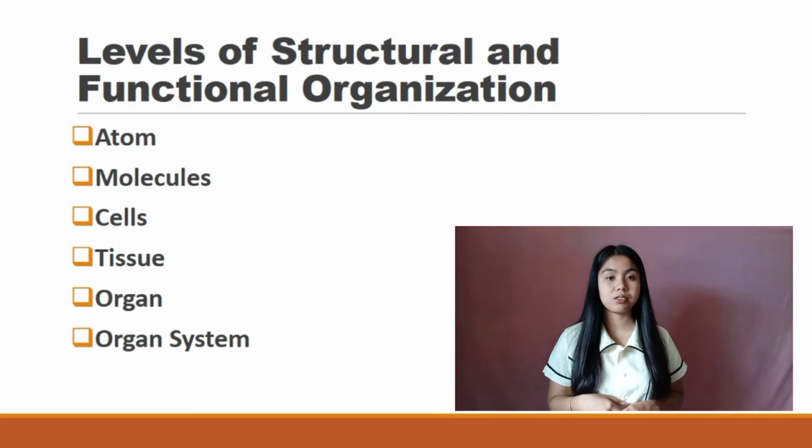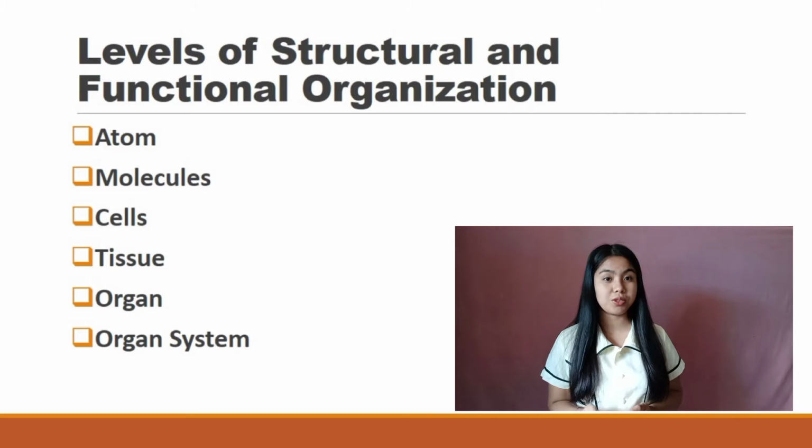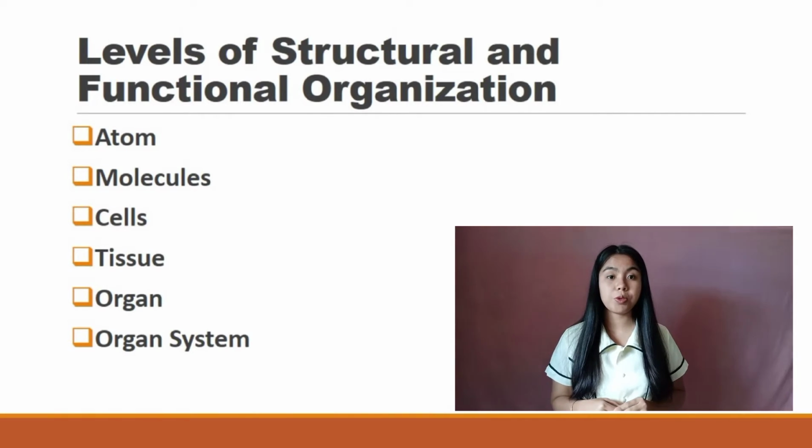Third, cells. Cells are the smallest units of all living things. Many cells, having similar structures and functions, are put together to form tissues. Fourth, tissues. A tissue is a group of many similar cells that work together to perform a specific function.